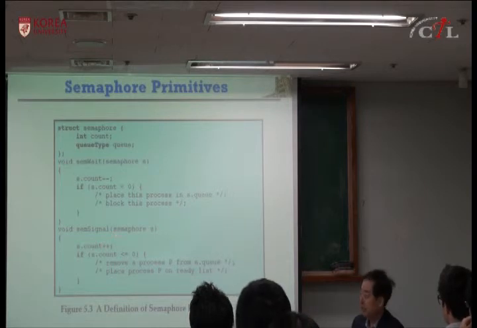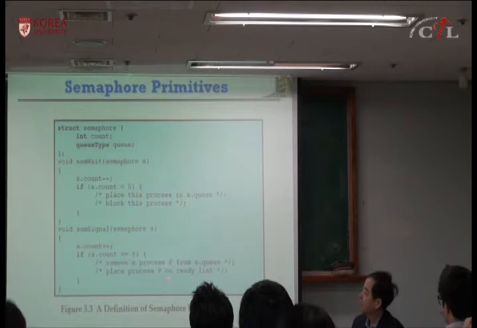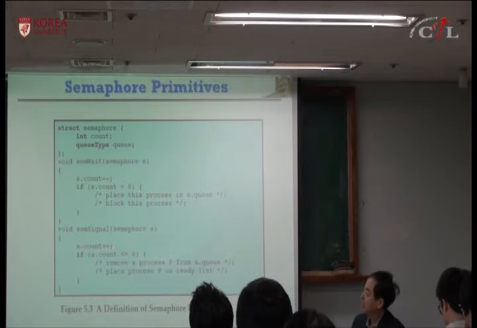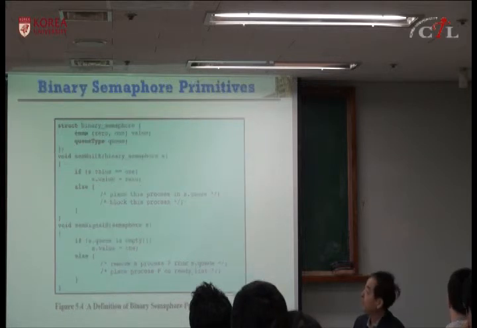Signal, you increment, and if less than or equal to 0, then you unblock one process. If you follow this definition, after wait decrement, it should not be negative. Negative means you have to block. Signal, if after the signal it becomes 0 or negative, then you have to unblock one process.